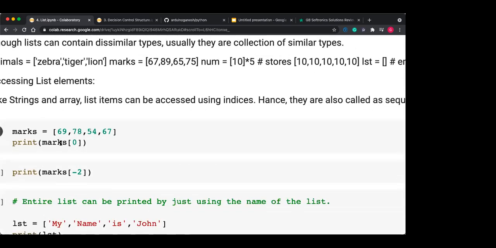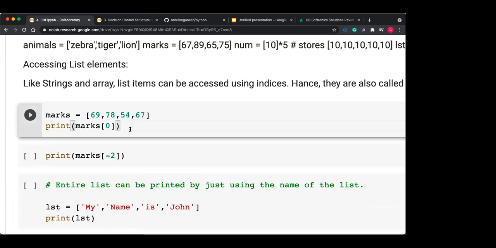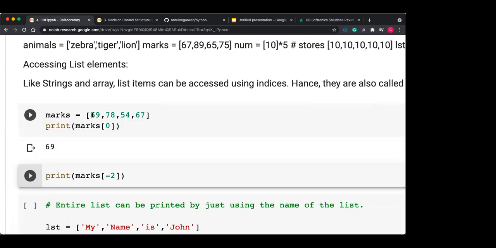So here one list is given, marks is equal to some items, and if I want to access 69, so 69 can be accessed by using marks of 0, because 69 is the first item, and the first item has the index 0.